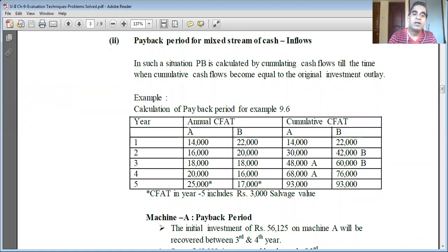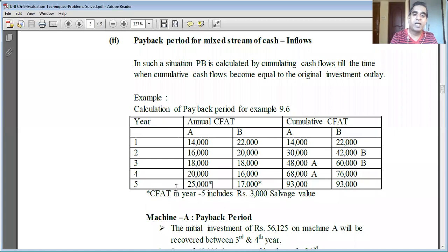So these are years 1, 2, 3, 4, 5. The life of machine A and machine B is 5 years, which is the same as in Example 9.6. Cash inflows for machine A are 14,000 for year 1, second year 16,000, third year 18,000, fourth year 20,000, and fifth year 25,000.